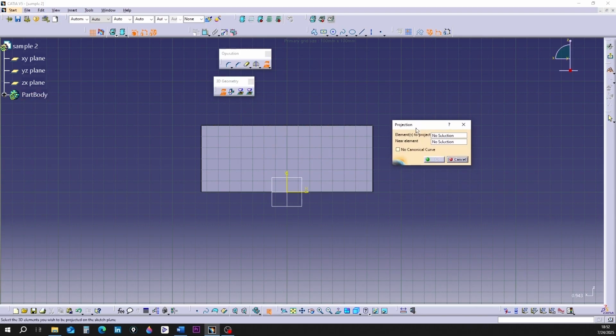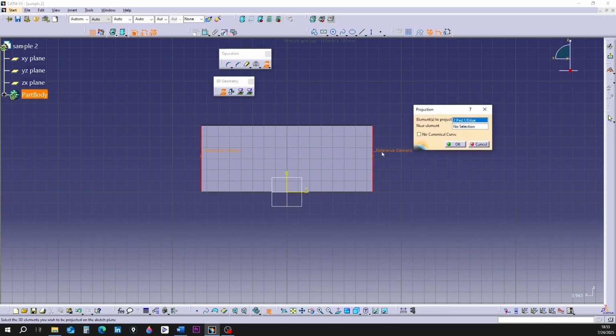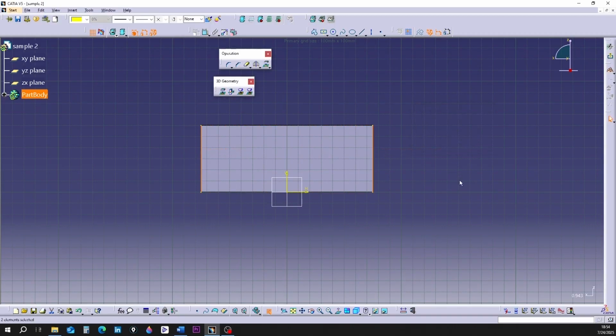Immediately, a window called Projection opens. This window has two boxes. The top box has Element to Project written in front of it. Click inside this box so that it turns blue. Click on two of the sides of the cuboid. Click on OK. Two lines can be seen in yellow on the edges.